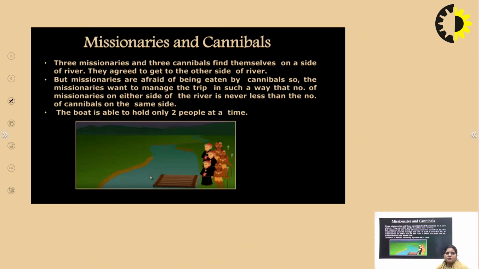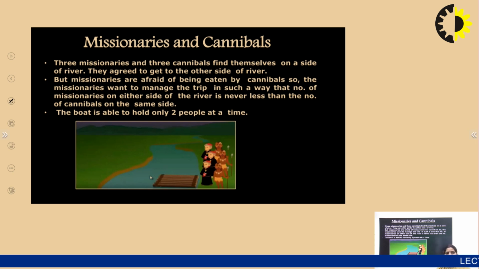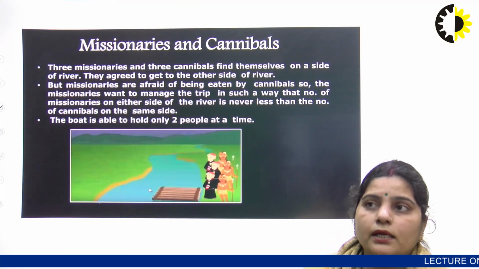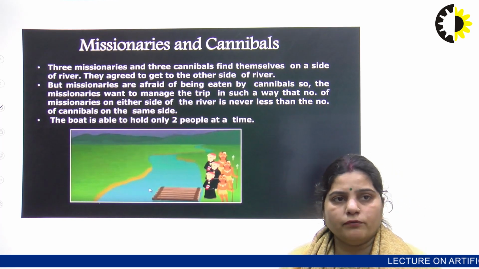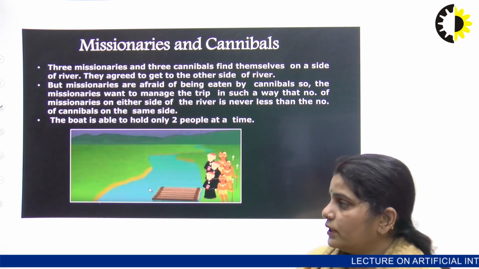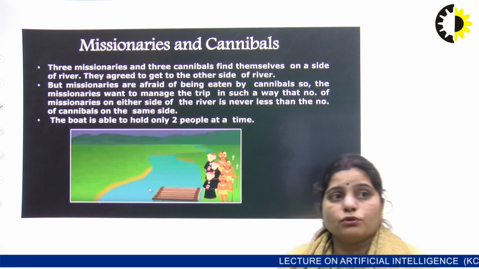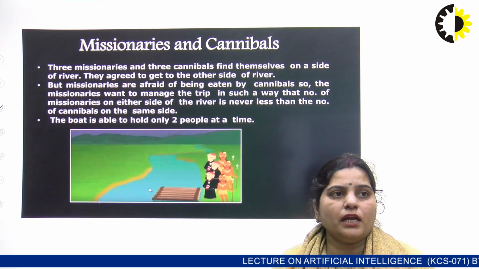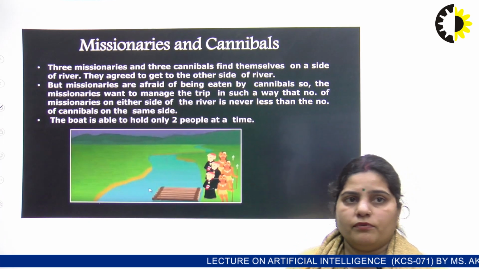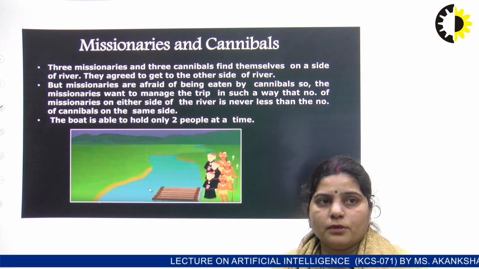Now the next problem is missionaries and cannibals, which is a very interesting problem. In this problem, we are given a problem statement: 3 missionaries and 3 cannibals are initially on one side of a river. They agreed to get to the other side of the river, but the missionaries are afraid of being eaten by cannibals. So the missionaries want to manage the trip in such a way that the number of missionaries on either side of the river is never less than the number of cannibals on the same side.